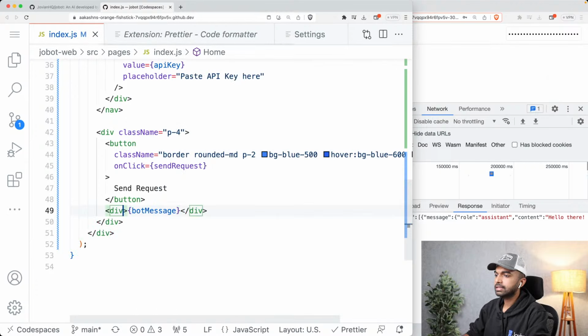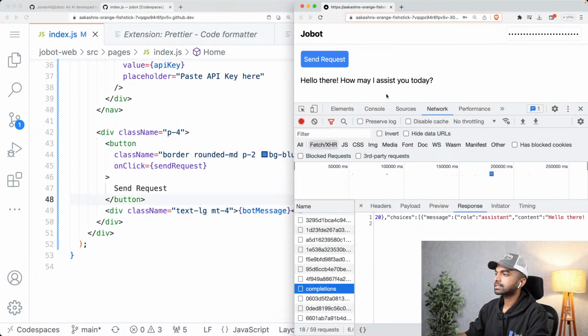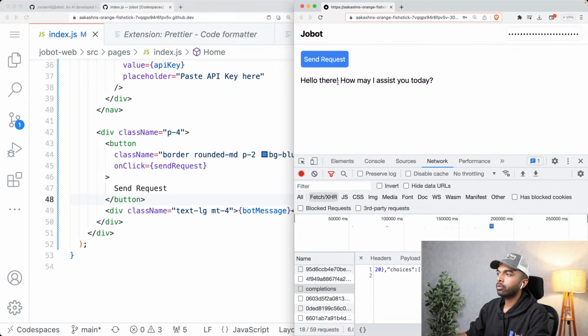Okay, and let us just give this div some, let's give it a margin top of 4, and let's display the bot message in big text. And you can see here that the bot message has now been displayed. So hello there, how may I assist you today?